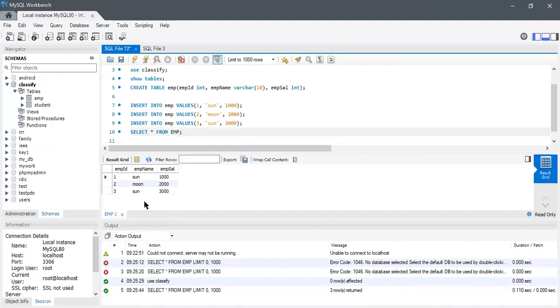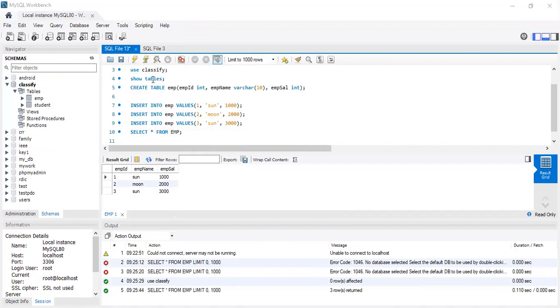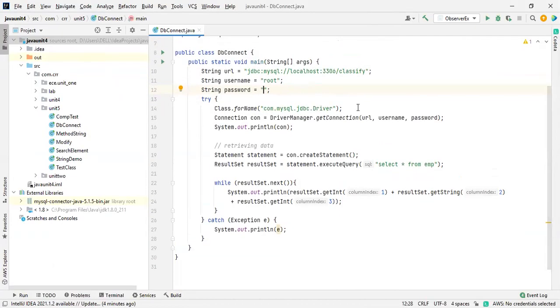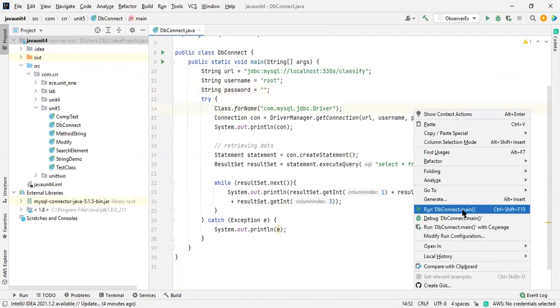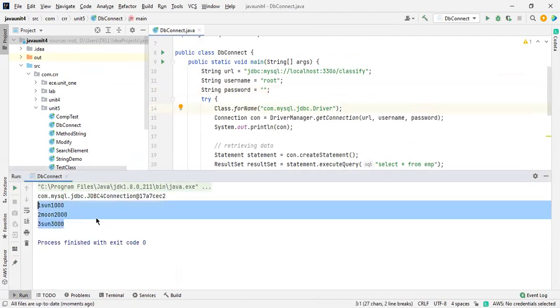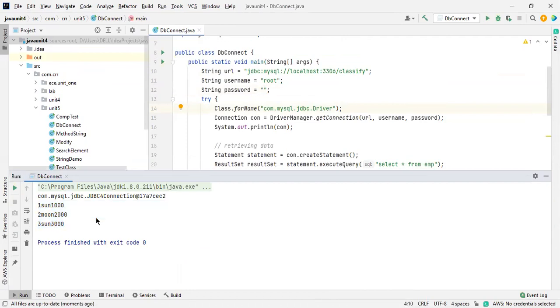See this one. This data will be retrieved by our Java program, from the tool where we used a driver called MySQL Connector to Java. So now this driver is available. Okay, I will run this program. Right, run DB connect. See this one. I think you got my point. Now it is properly connected to the MySQL database. So where is this tool and where is that tool? Now we directly connected to the database. The data has been retrieved.